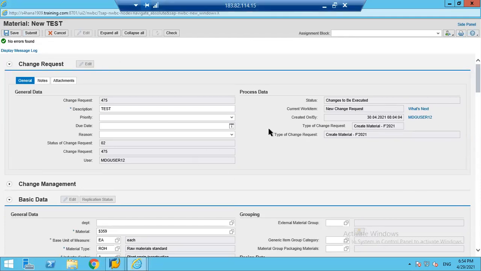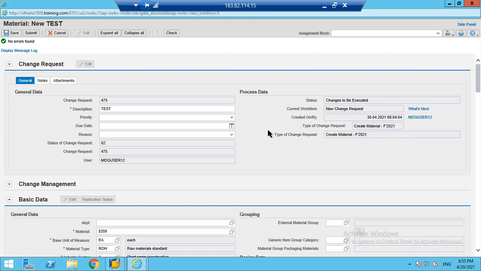Now here MDG has a concept called the governance process. To make it simpler, let's say you have applied for a personal loan. As soon as you submit your documents, your loan will not get approved immediately, or your loan amount will not get disbursed into your account. It has to go through certain approvals.